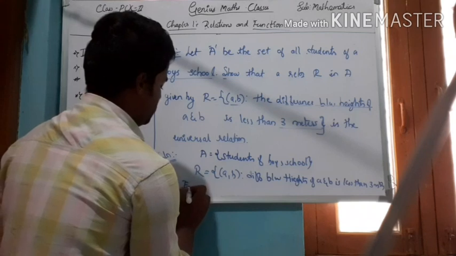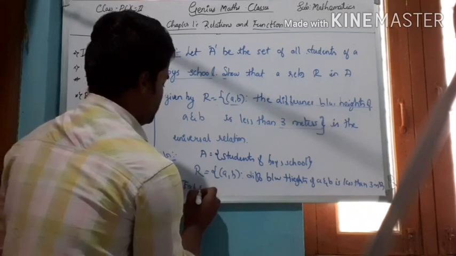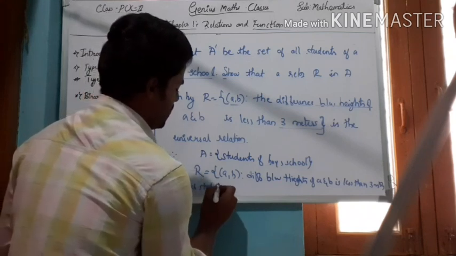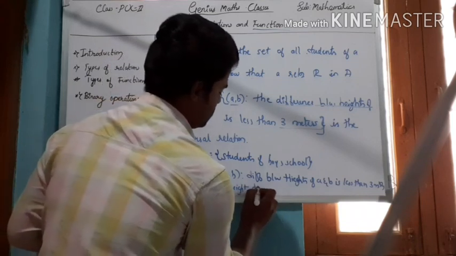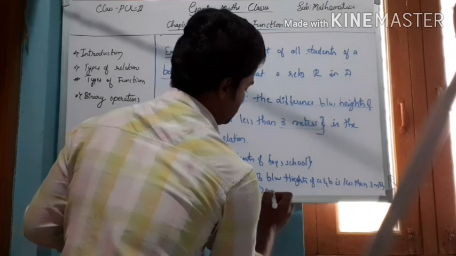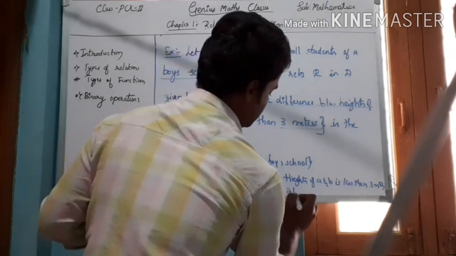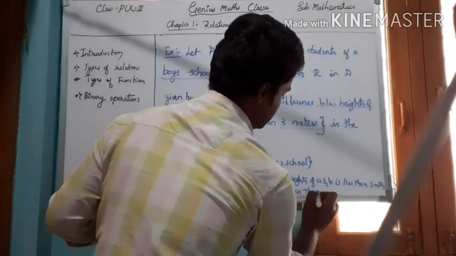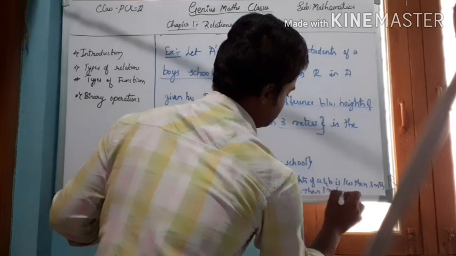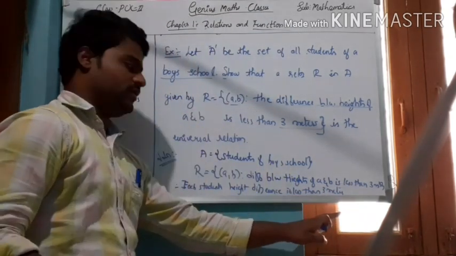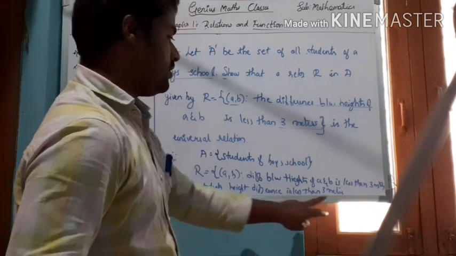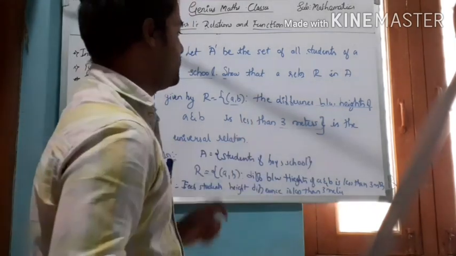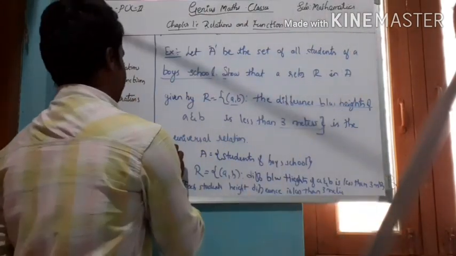Each student's height difference is less than 3 meters, and therefore it is a universal relation. Their height difference is always less than 3 meters. So this is about the examples.